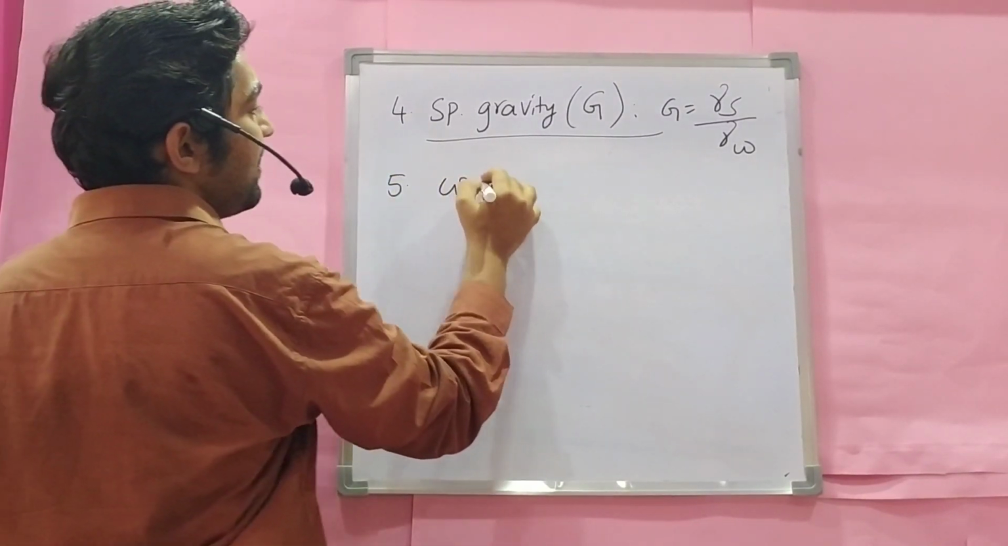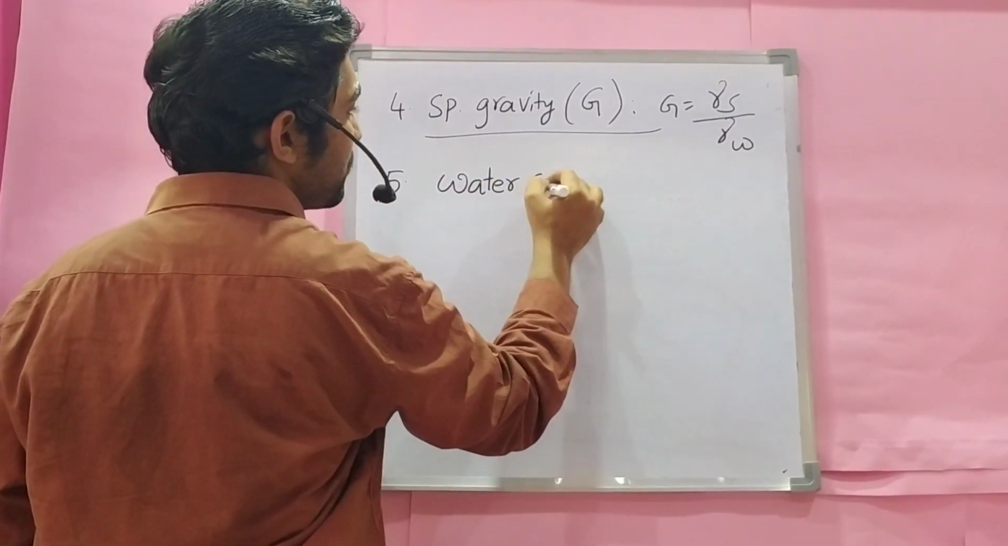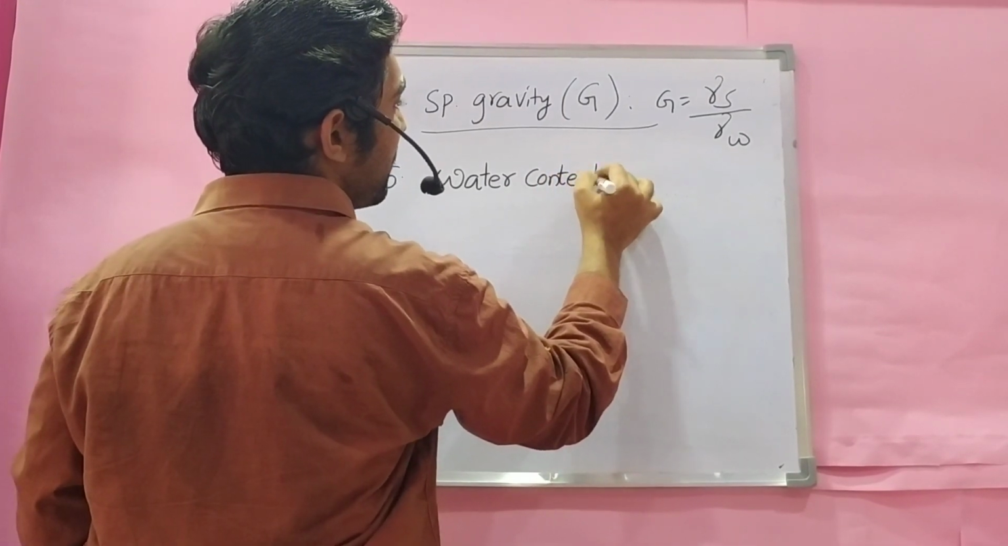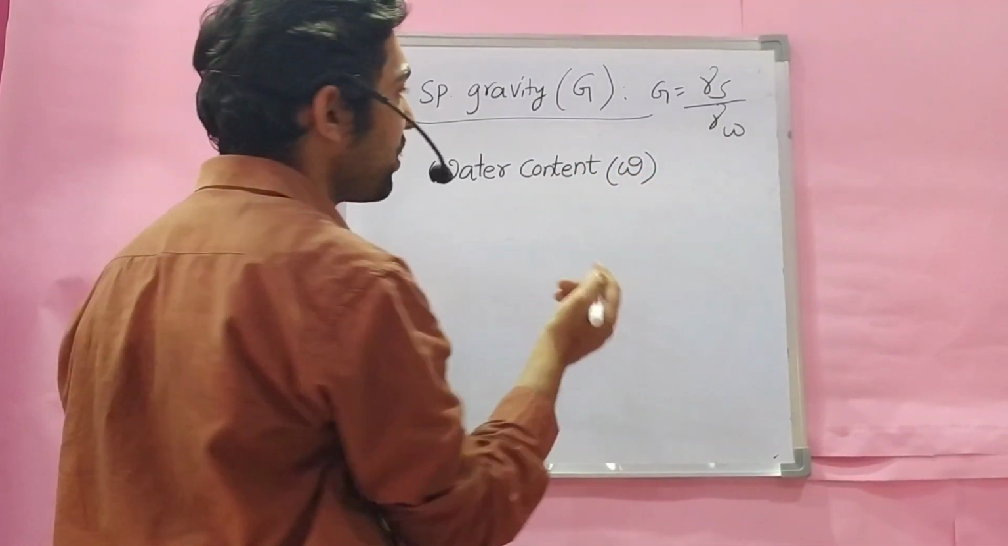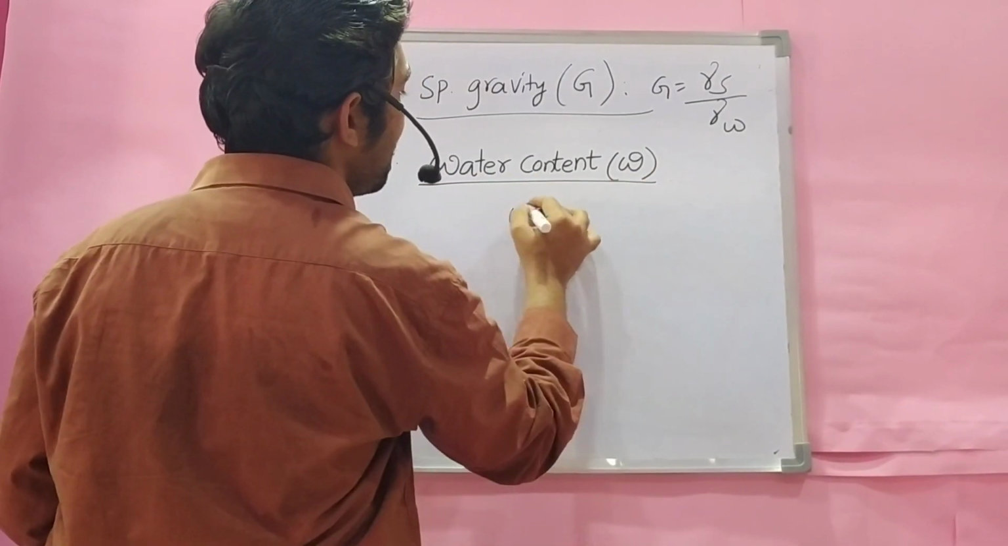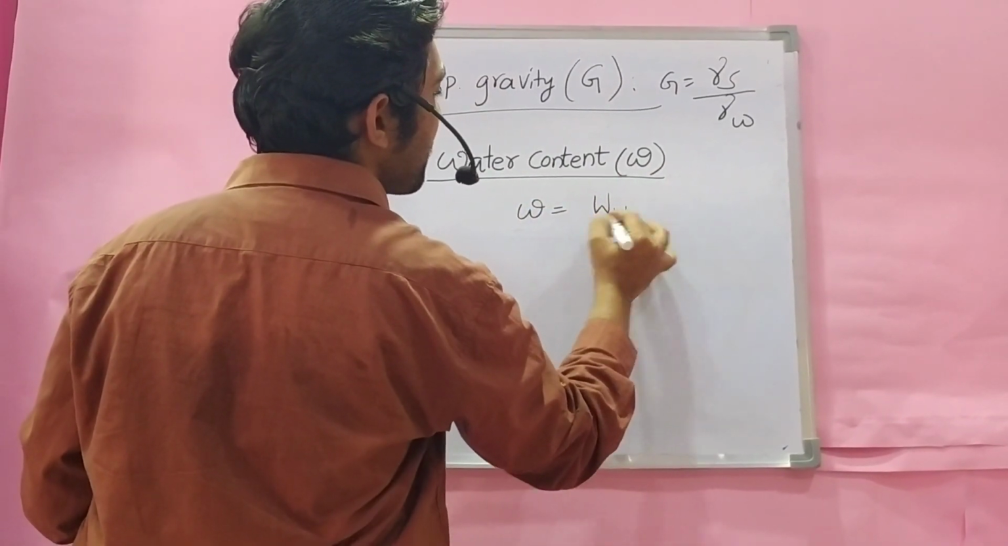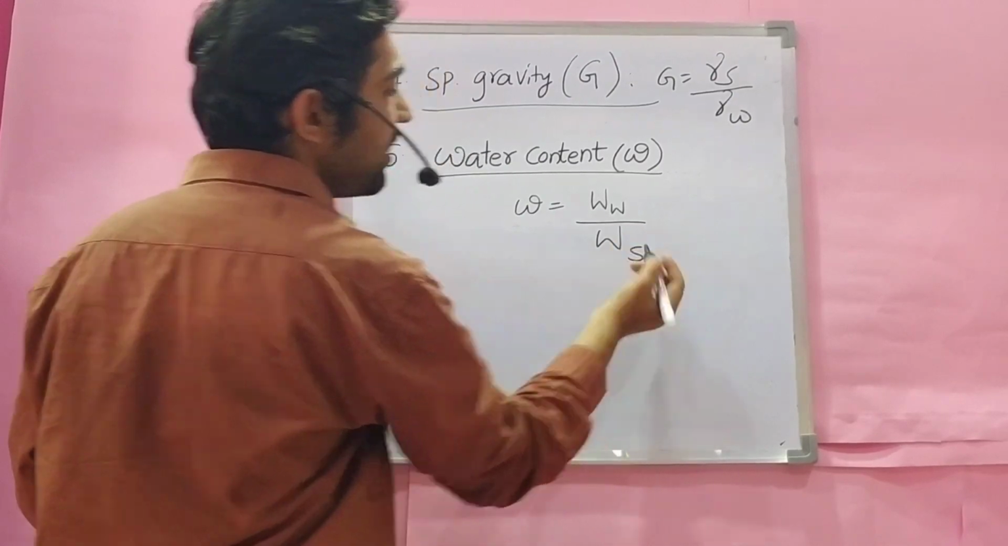The fifth one is water content, represented by the symbol W. All these are properties of the soil only. Water content W is weight of water by weight of soil solids only.